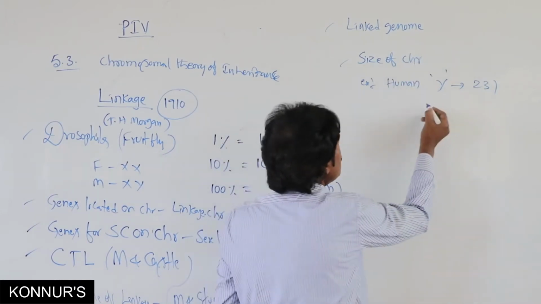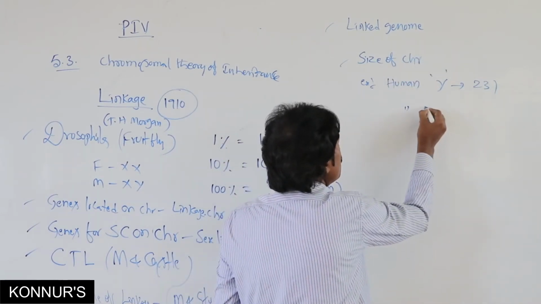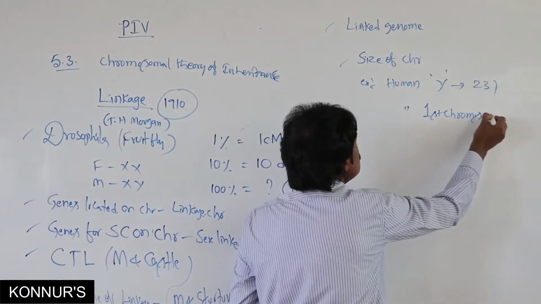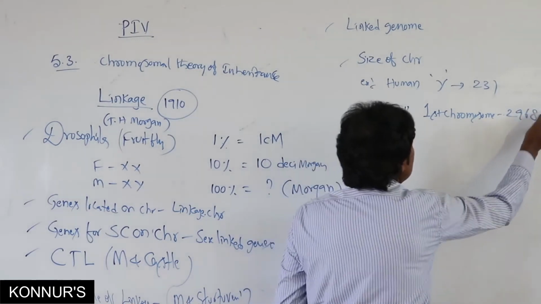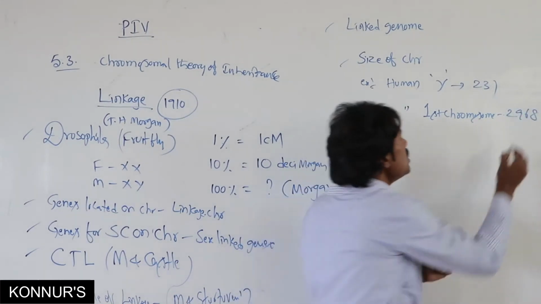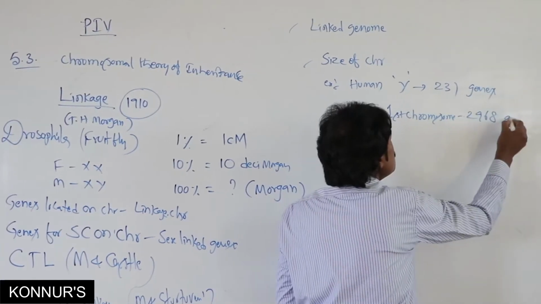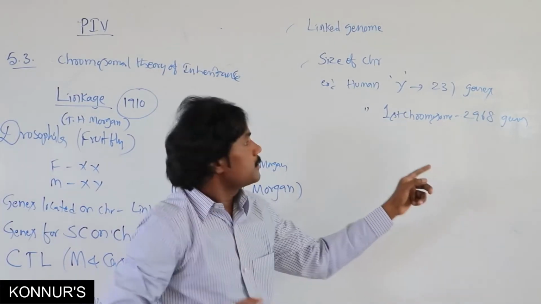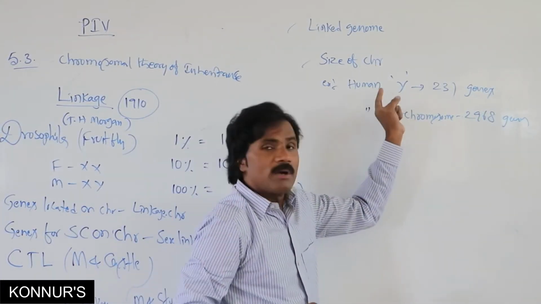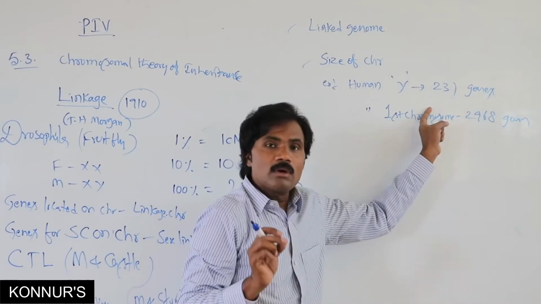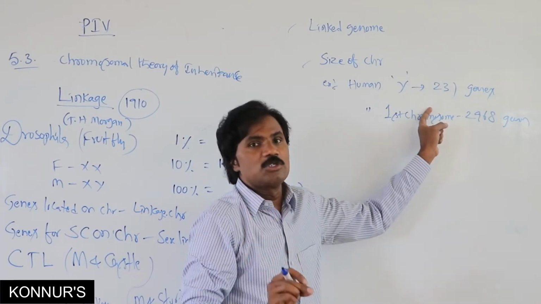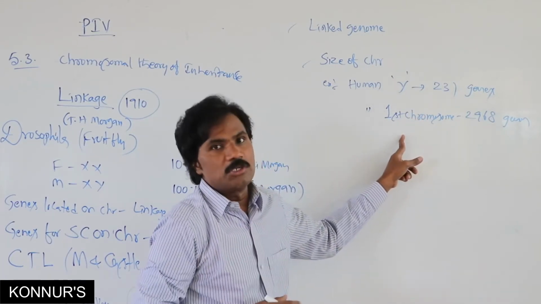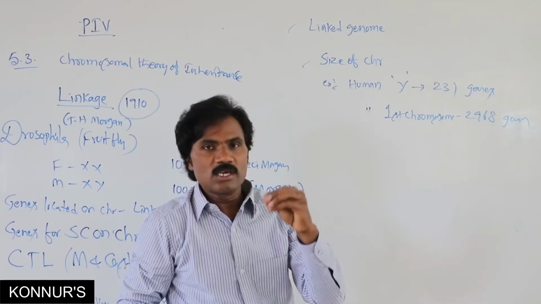Human first chromosome has 2968 genes, so it is longer. The Y chromosome is a smaller linked genome, and this is a longer linked genome, because it depends on the size of the chromosome.